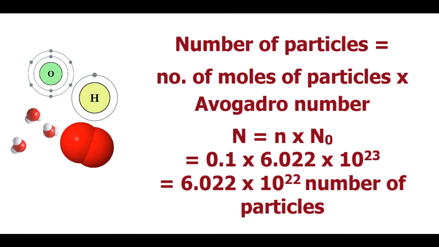So capital N is equal to small n multiplied by n naught, which will be equal to 0.1 multiplied by 6.022 into 10 to the power 23, which is equal to 6.022 into 10 to the power 22.